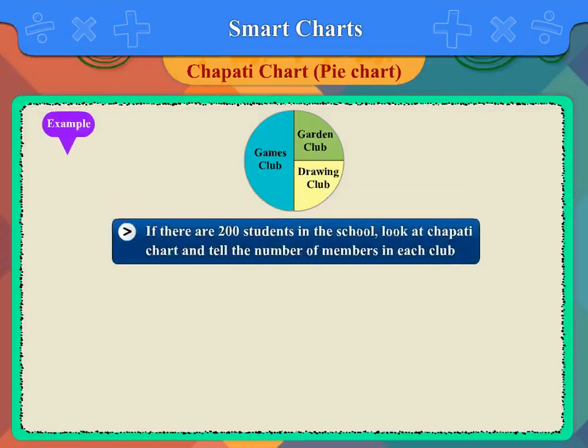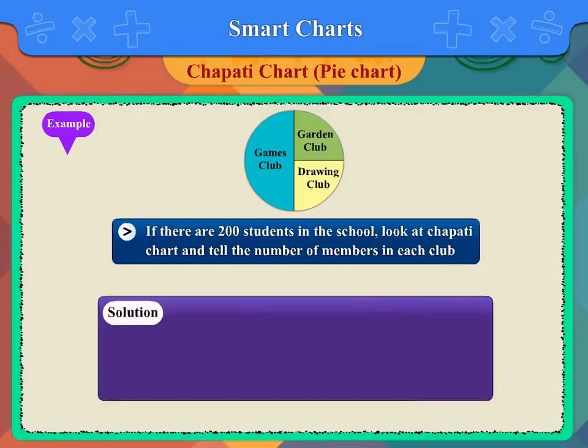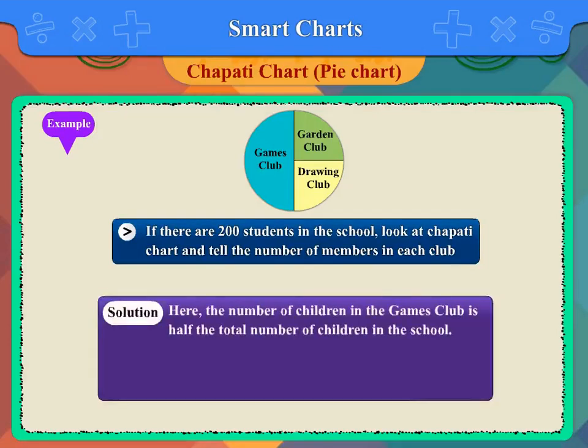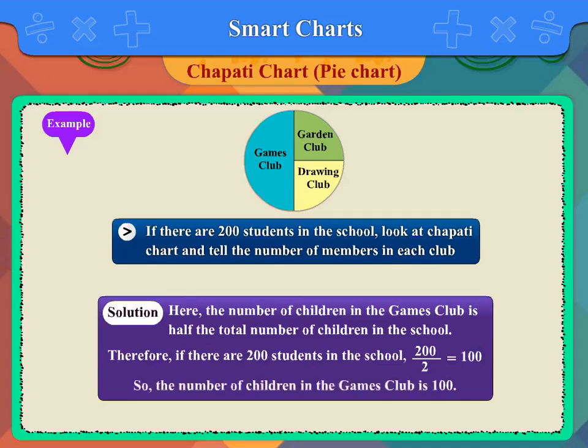Example. If there are 200 students in the school, look at the chapati chart and tell the number of members in each club. Solution. Here, the number of children in the games club is half the total number of children in the school. Therefore, if there are 200 students in the school, then half of it is 200 upon 2 is equal to 100. So, the number of children in the games club is 100.